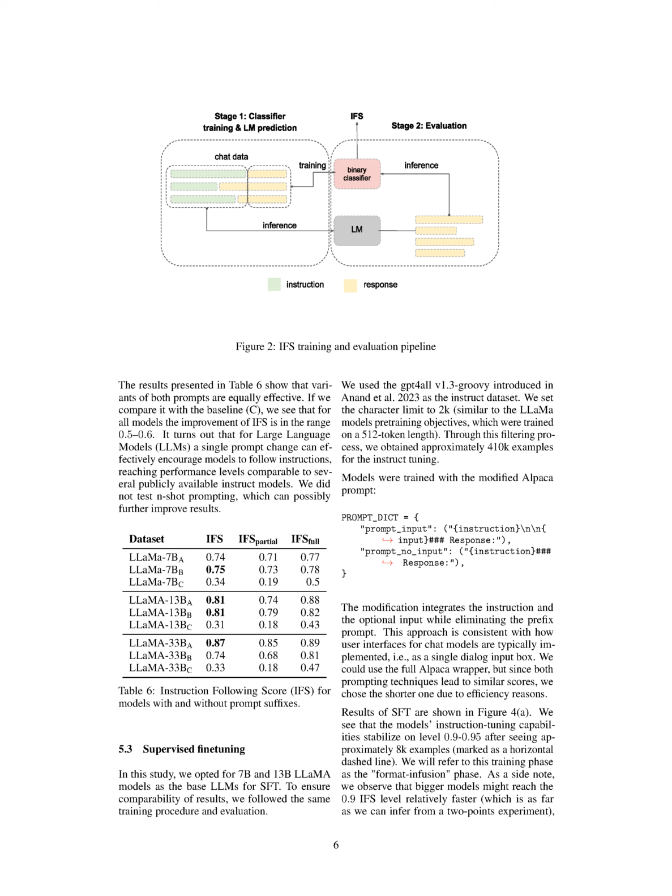We limited the character count to 2,000, similar to the Llama model's pre-training objectives, which were trained on a length of 512 tokens. After filtering, we ended up with about 410,000 examples for instruction tuning. We trained the models using a modified Alpaca prompt that combines the instruction and optional input, while removing the prefix prompt. This is in line with how chat models are typically implemented, with a single dialogue input box.